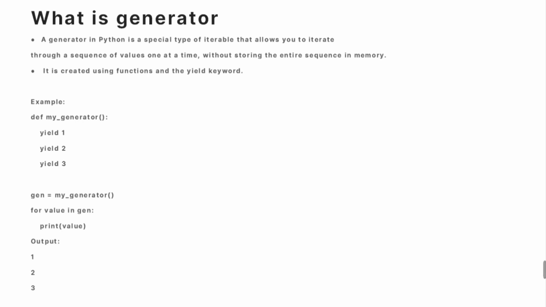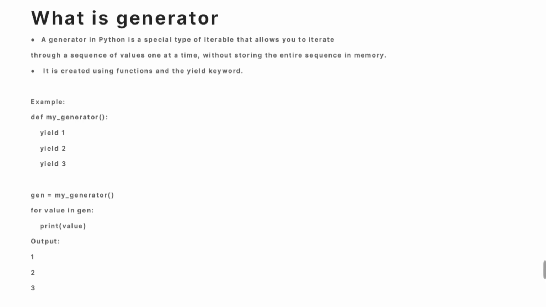In this example, you can see we define a function in Python with the def keyword, and I defined the function my generator, and I'm returning the iterable objects with the help of the yield keyword. Here I'm not going to return the whole result of this particular function.